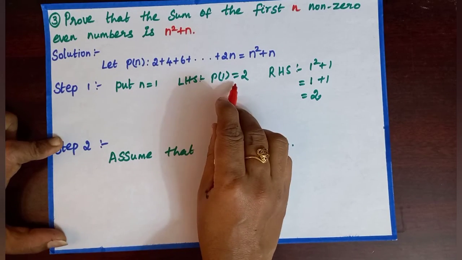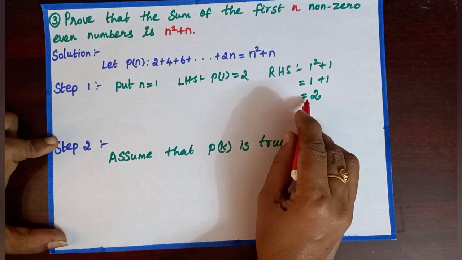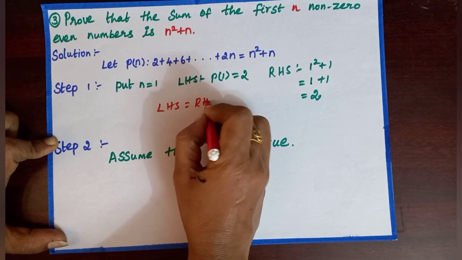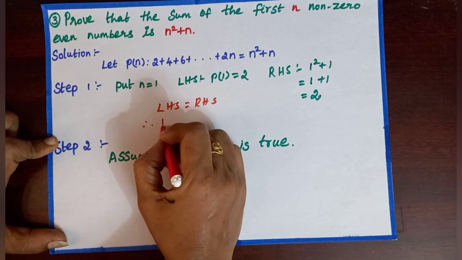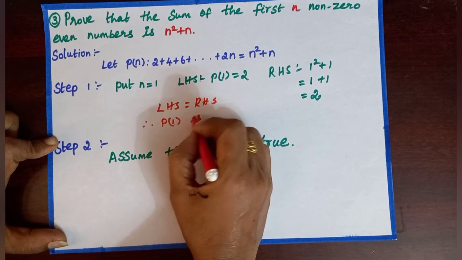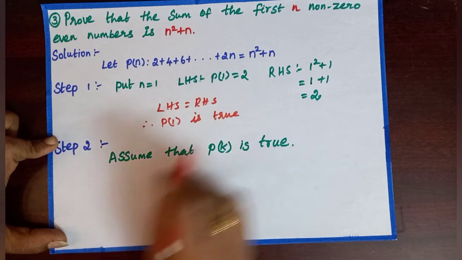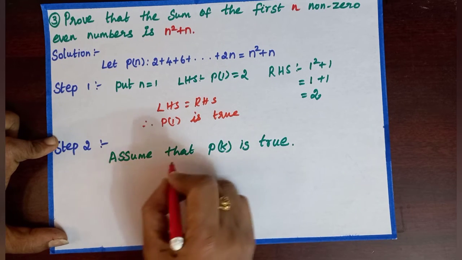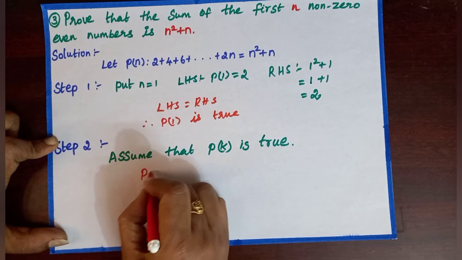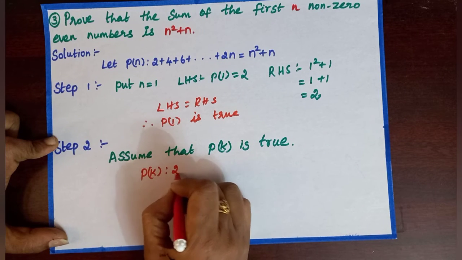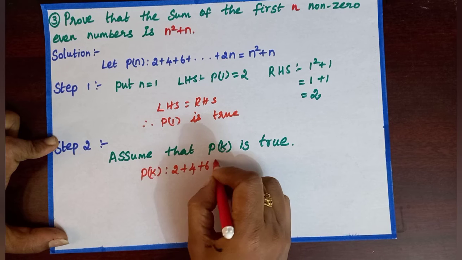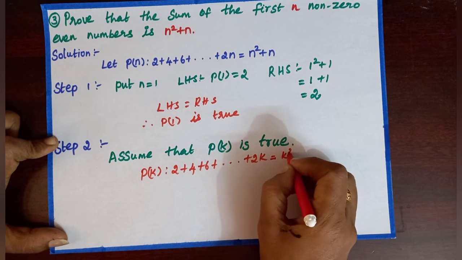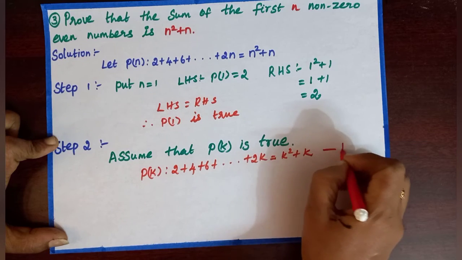So, left hand side equal to 2. Right hand side is also 2. Therefore, LHS equal to RHS. Therefore, P of 1 is true. Step 2. Assume that P of k is true. So, n equal to k. Then we get P of k: 2 plus 4 plus 6 plus dot dot plus 2k equal to k square plus k. Assume this is 1.